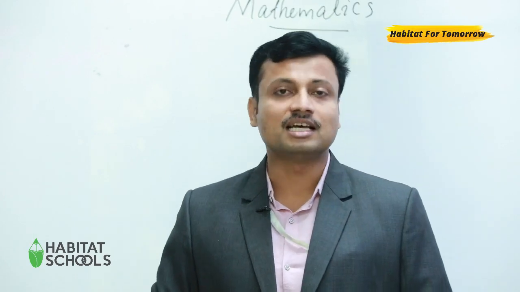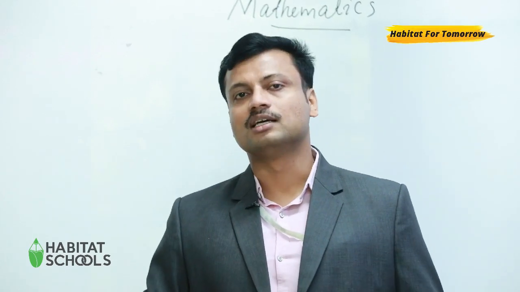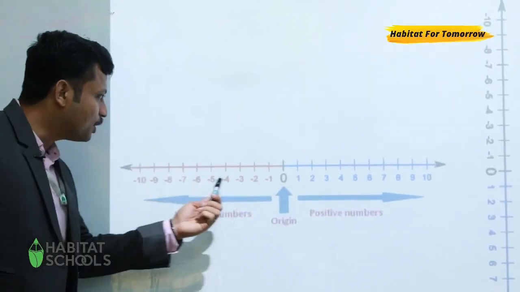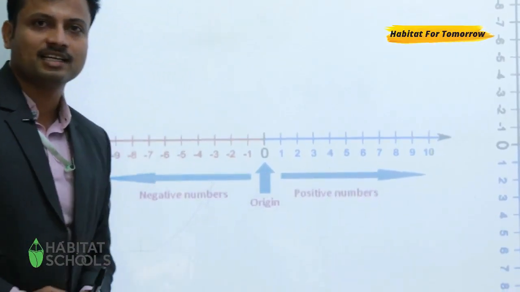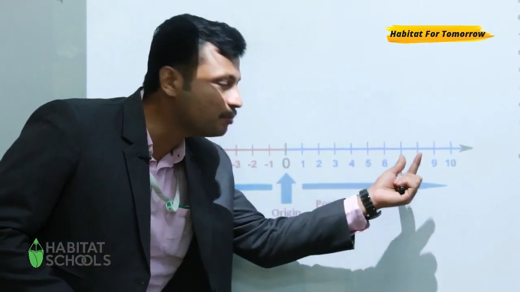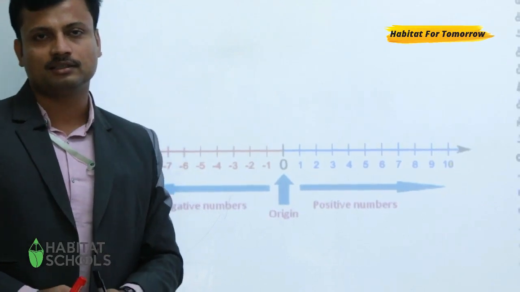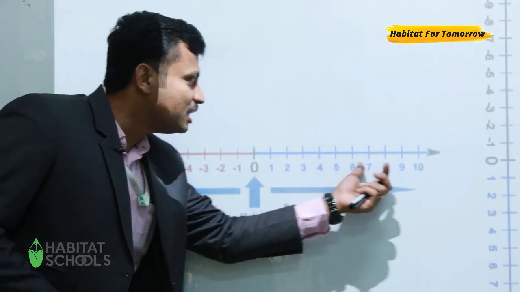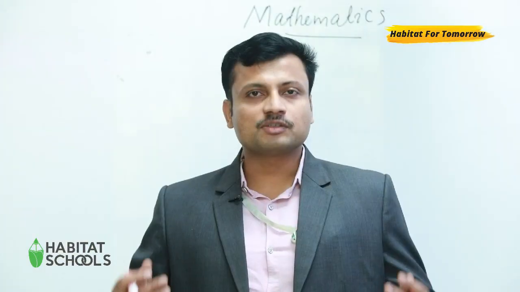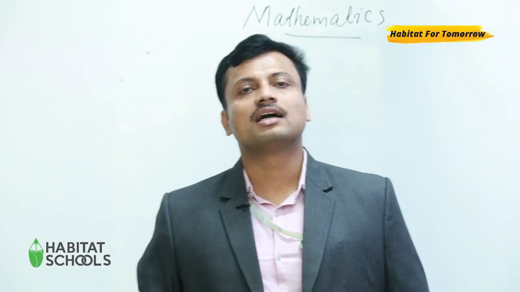We have learned the number line in the chapter Number System. Just let us recall. Here you can see a horizontal line. It consists of numbers, and the distance between each number is equal. Correct? Here you can see positive numbers. Here you can see negative numbers. In this video, we will discuss the Cartesian system.